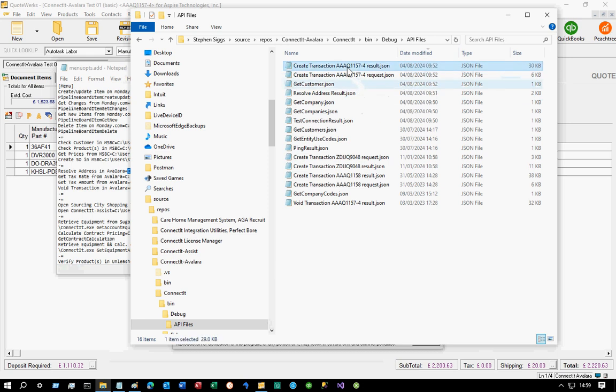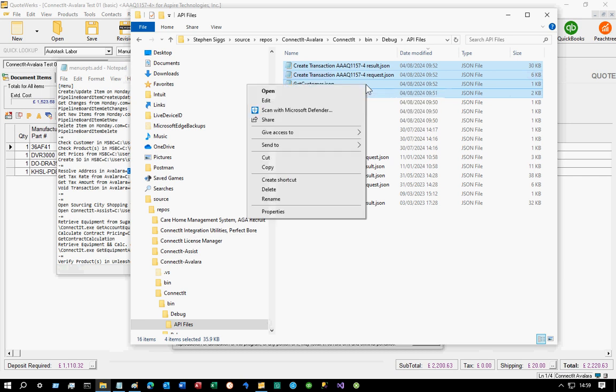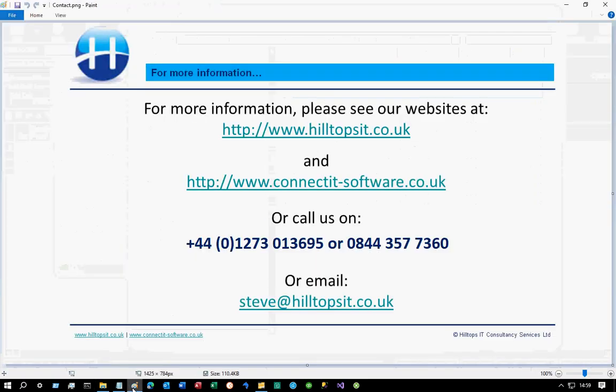Depending on the exact issue that you've had, it might be these create transaction files that are going to be most useful to me, or it could be this get customer, it could be this resolve address result. Any which way, if you've had the problem today, just grab all the files that are modified today and you're bound to get me the right ones. They're only very small files, they should go through email just fine. And again, with these, I either Control C or right click copy and paste them into the email.